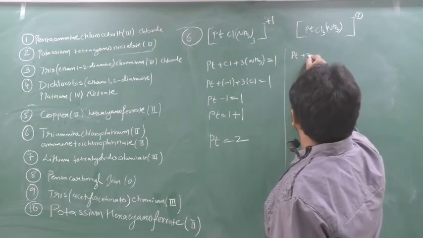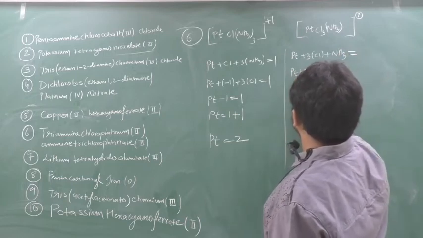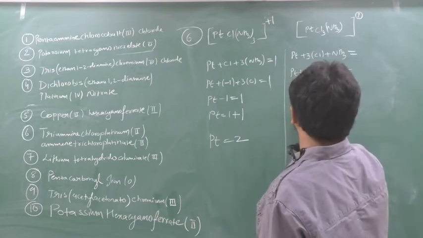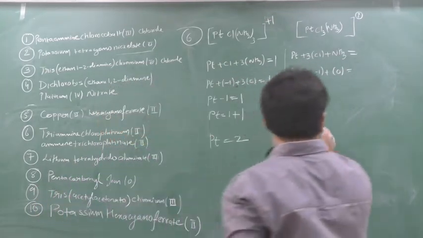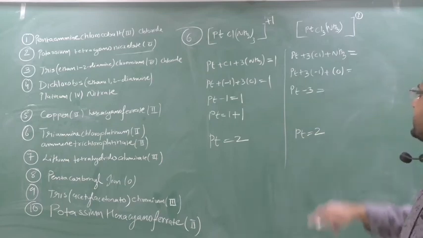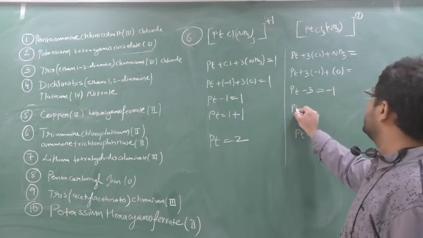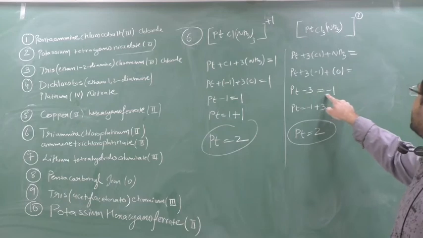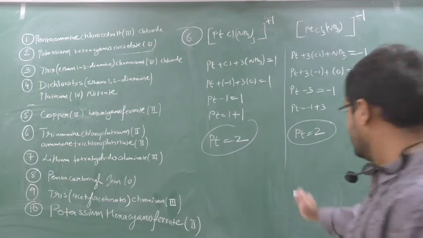Now we'll check this one. Pt plus 3 into Cl plus NH3, we don't know how much the answer is. Pt, Cl is minus 1, neutral ligand ammonia 0. Pt minus 3 equal to. Now how much do we need Pt in the second part? In the second part we need Pt as 2. Now you tell me which type of anion I should put here so that I get the answer 2. See, if I put here minus 1, then Pt equal to minus 1 plus 3, plus 2, Pt is also 2. So what charge will come here? Minus 1. Clear?